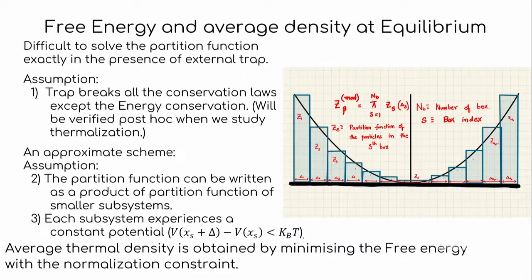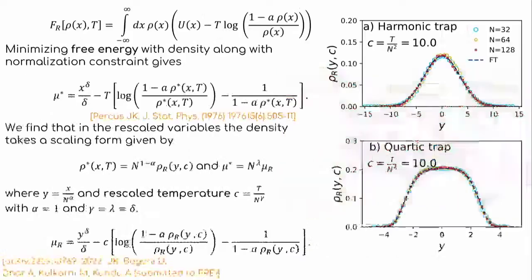So that's what we exactly do, and find the free energy. This is an approximate method, and what we see is that the free energy has two components. One is the energy because of the trap, and there is an entropy because of the confinement and because of this constraint of non-crossing and non-overlap, and for each